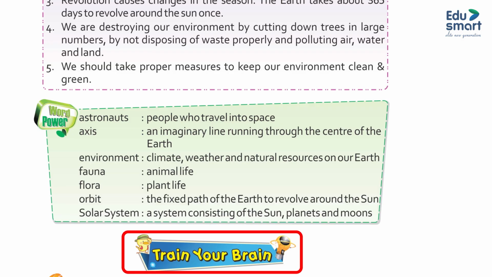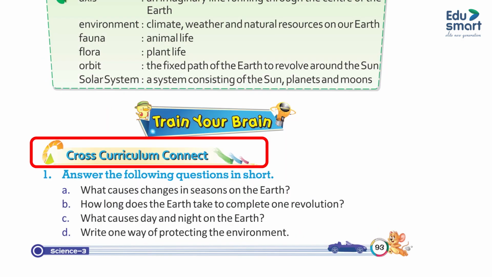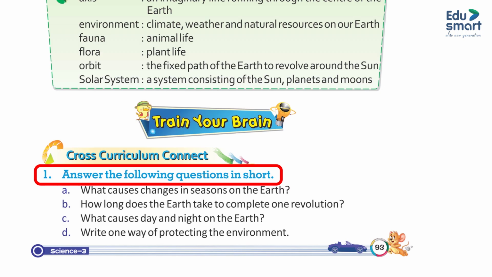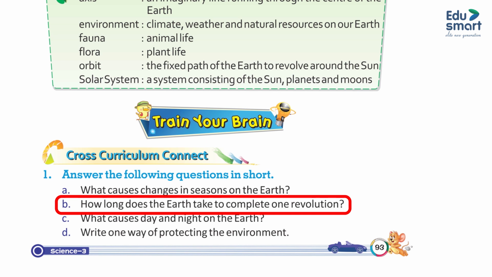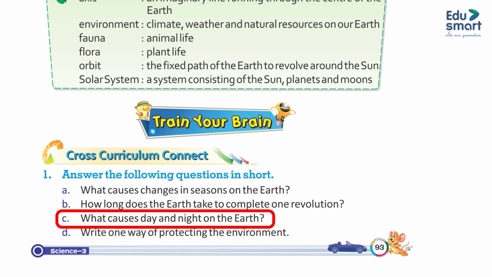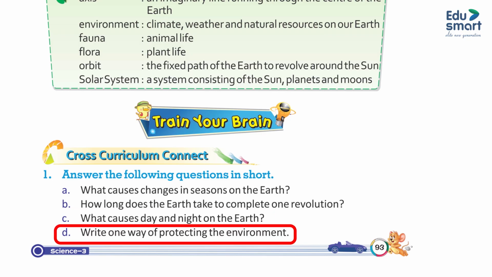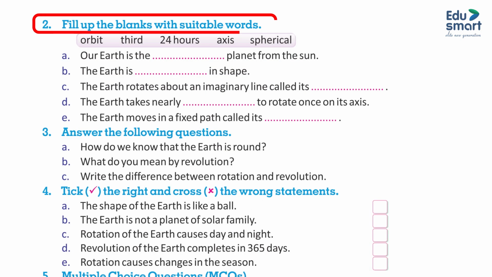Train your brain. Cross curriculum connect. 1. Answer the following questions in short. A. What causes changes in season on the earth? B. How long does the earth take to complete one revolution? C. What causes day and night on the earth? D. Write any one way of protecting the environment. 2. Fill up the blanks with suitable words.